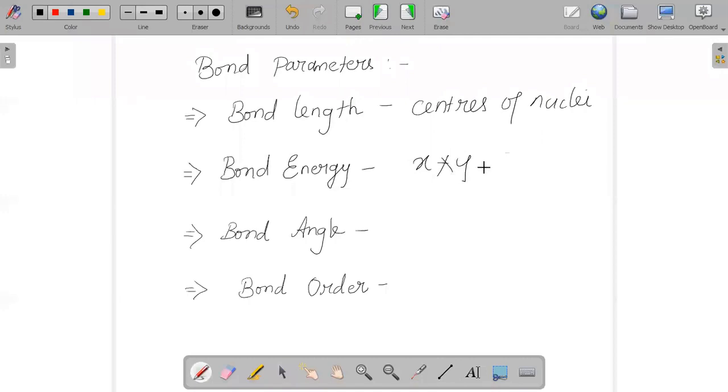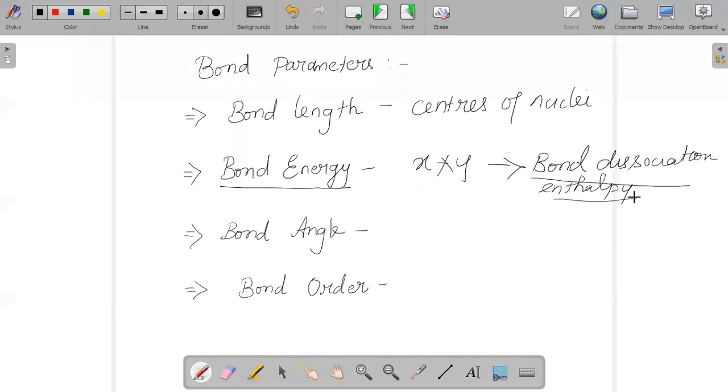The process of breaking the bond we learn as bond dissociation enthalpy, or in some places simply bond enthalpy. So do not confuse: bond energy is the total amount of energy required to break the bond between X and Y, and the process of breaking that bond we call the bond dissociation enthalpy.